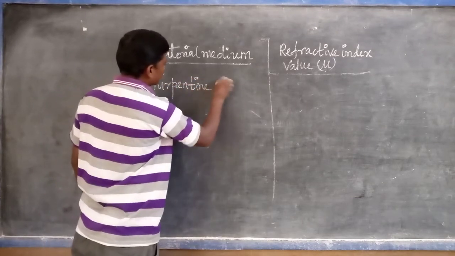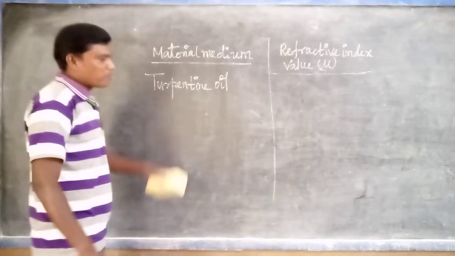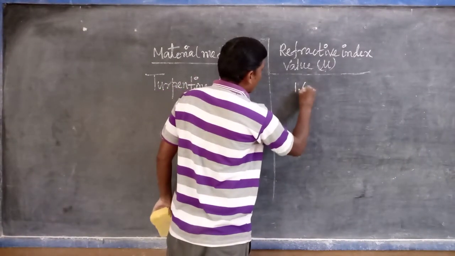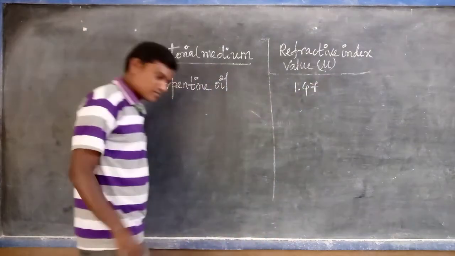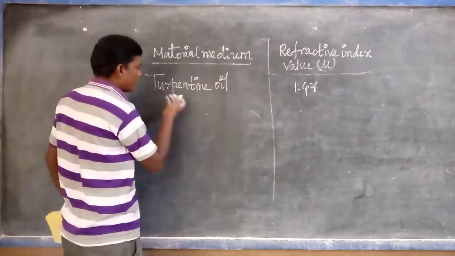Turpentine oil, which we use for puja, is 1.47; in certain textbooks 1.46 is also given.